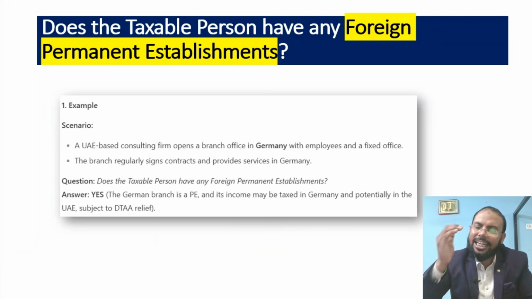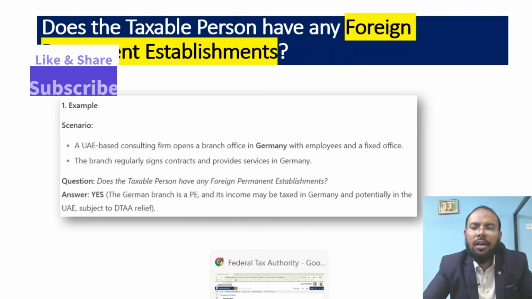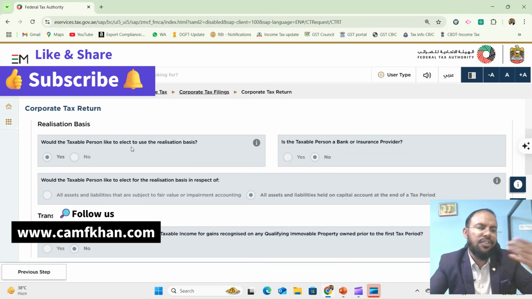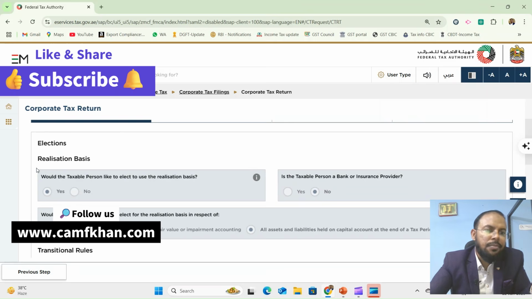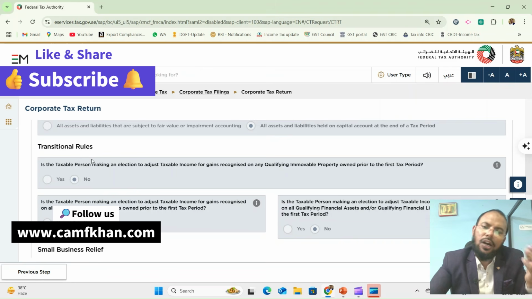I hope in the second segment, whatever the important terms are, we have already covered. Let's go with me to the FTA portal, then we will see if any question remains. Please start with me. Election, realization basis: would the taxable person like to elect to use the realization basis? We already covered that. Next, transitional rule. We already covered that. You need to elect yes, because whatever unrealized gain you earned before the first tax period, if you elect yes, then you can get the benefit of that.